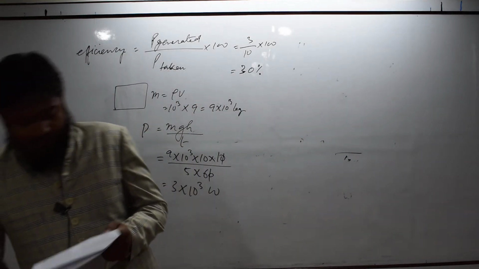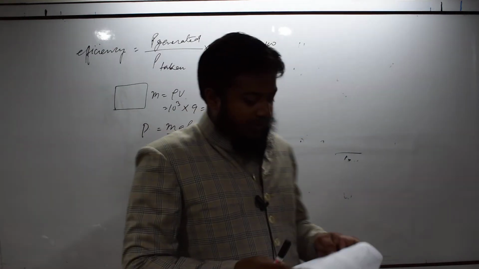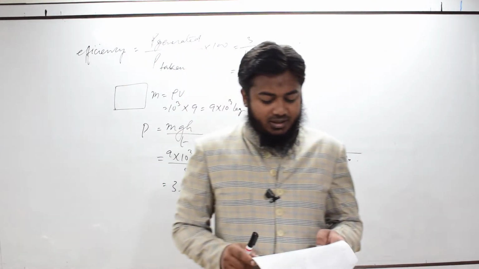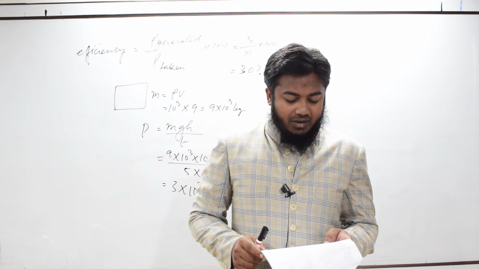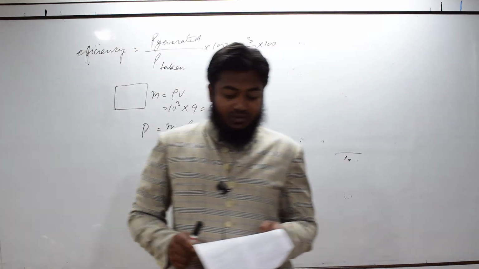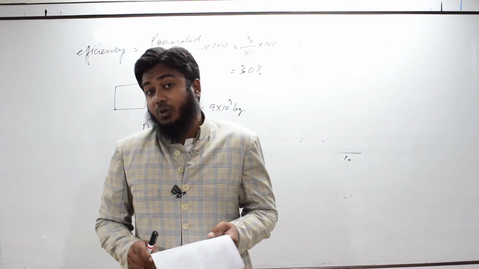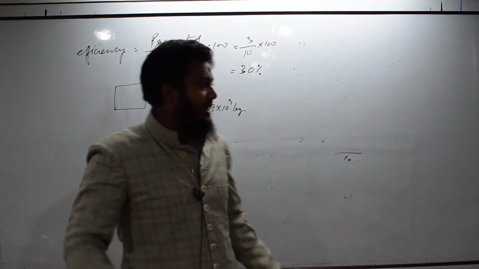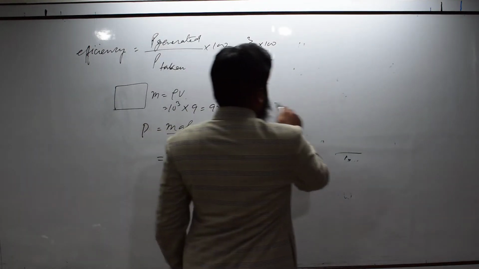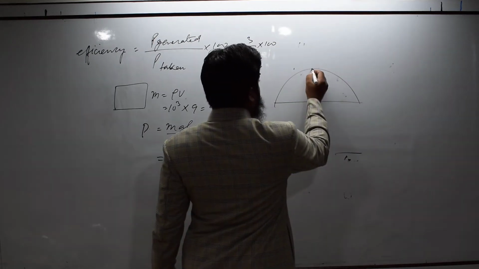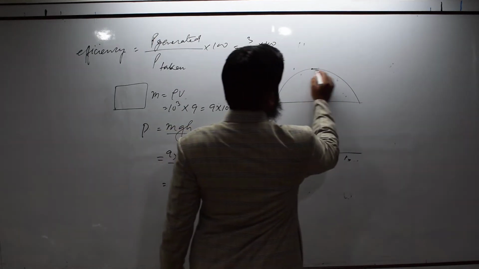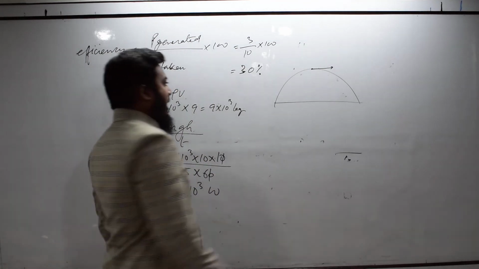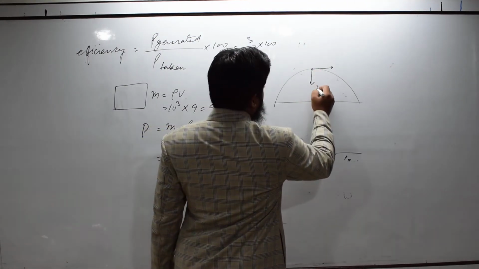Next question. A body of mass 2 kilogram is projected at 20 meter per second at an angle 60 degree above the horizontal. Find the power on the block due to the gravitational force at its highest point. So, that means the instantaneous power at that point. You know in projectile motion at the highest point the velocity is horizontal. The velocity is along the horizontal, and the force acting at any point is downward.